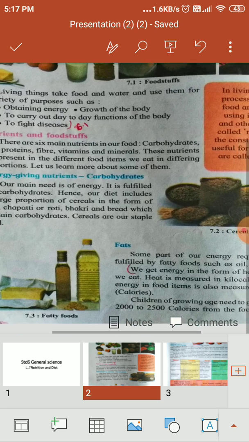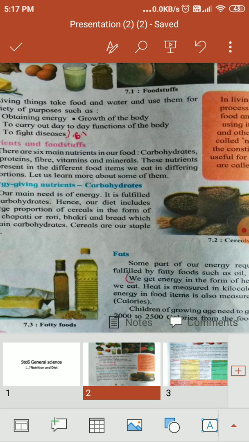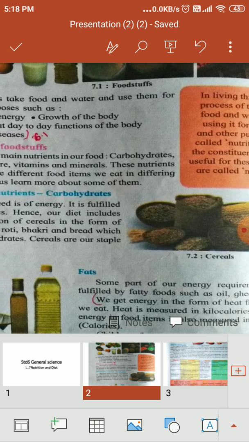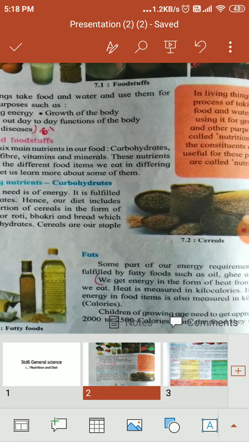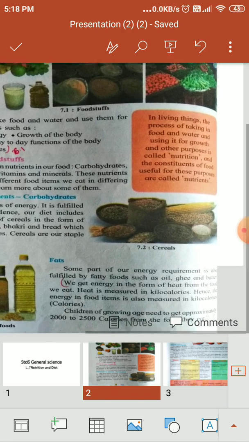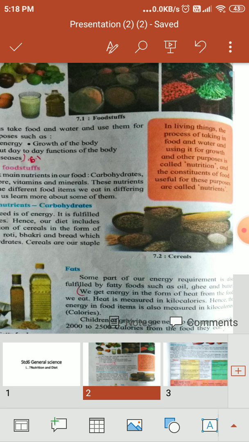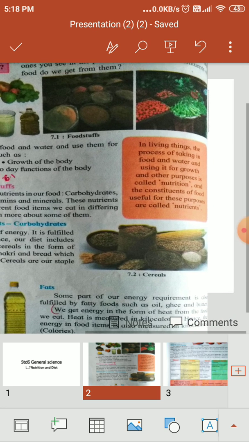Now what are fats? Fats we get from the oil we use for making vegetables, from ghee, then cheese. From that we get maximum calories. Children of growing age need to get approximately 2000 to 2500 calories from the food they eat, because children play most of the time and lose their maximum energy, so they need 2000 to 2500 calories from the food they eat.